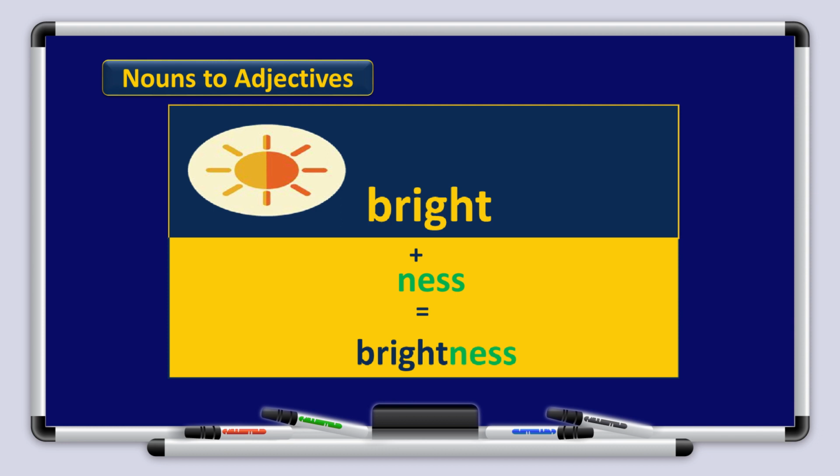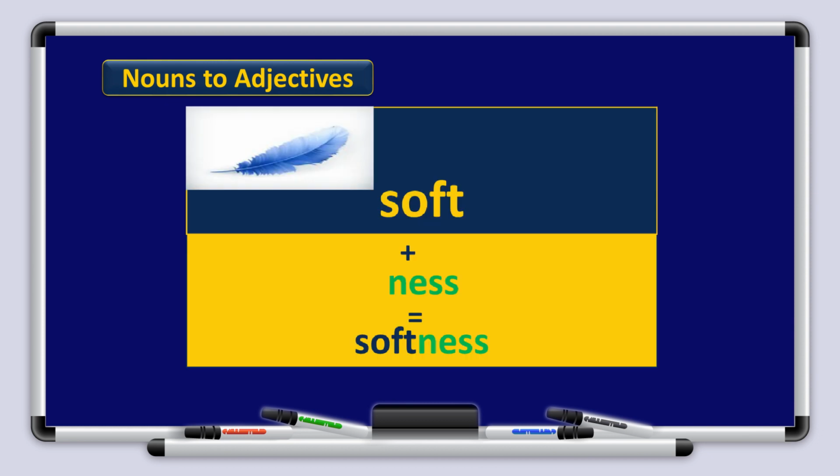Bright plus ness gives us brightness. Soft plus ness gives us softness.